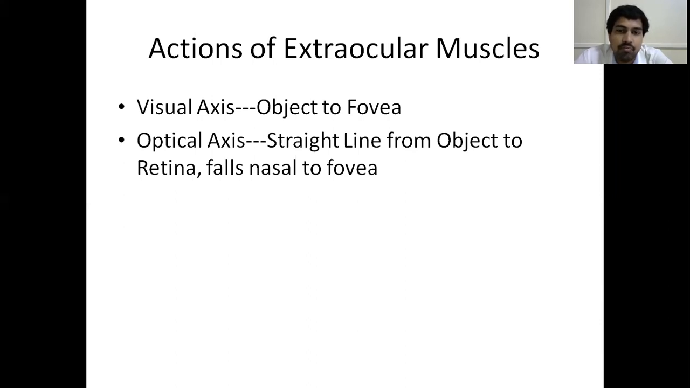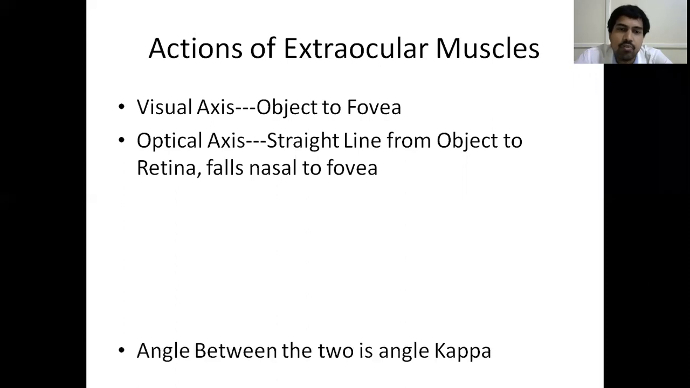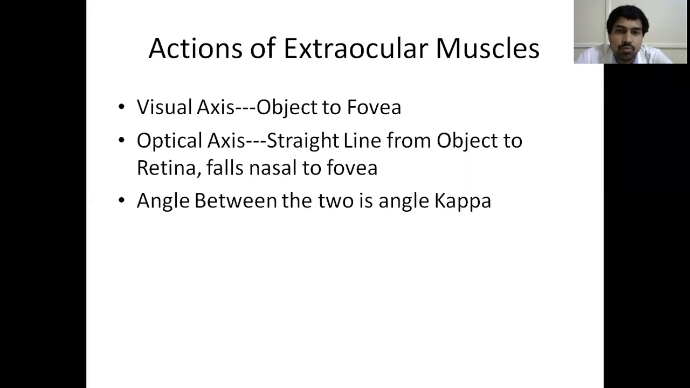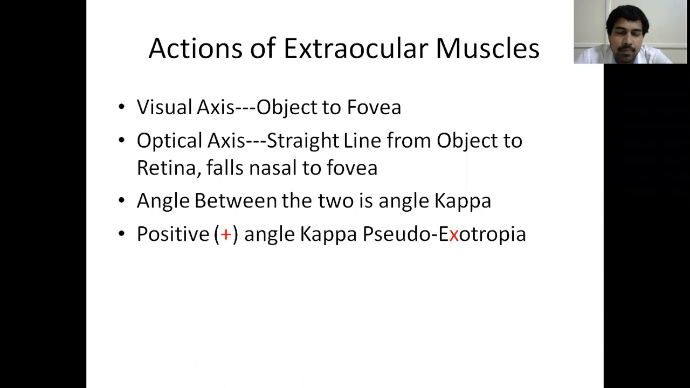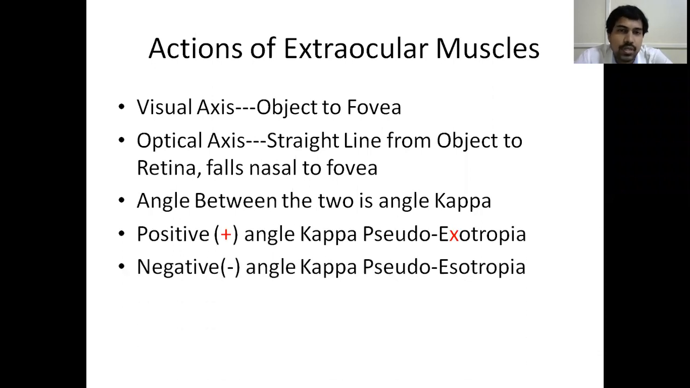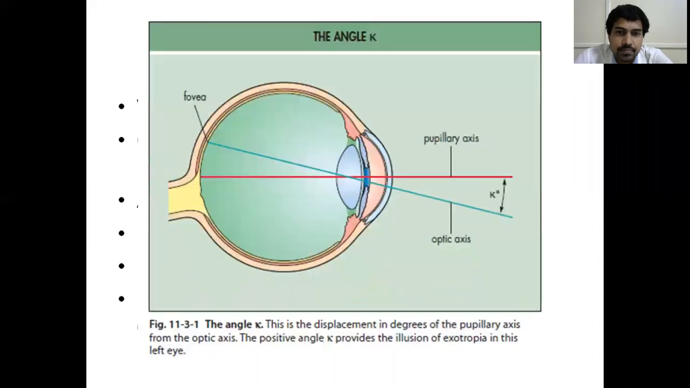And where does it fall? It falls slightly nasal to the fovea. The angle between these two is known as angle kappa. Positive angle kappa is known as pseudoexotropia, and negative angle kappa is known as pseudoesotropia. This is a little confusing. We'll see in a diagrammatic way what this is, and again we'll come back to this. So here, actually, this nomenclature you forget about. A little wrong nomenclature is given here.